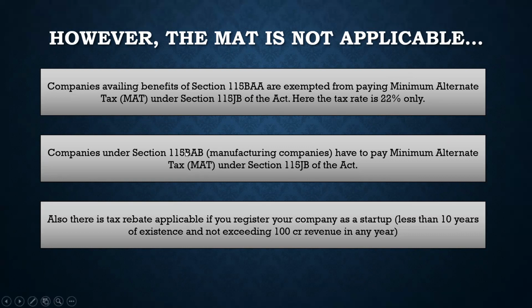However, if your company falls under 115 BAB, which are usually manufacturing companies, then they have to pay the minimum alternate tax, right? So usually even the manufacturing companies would try to come under this section where the tax rate is only 22%, and there is no problem of paying the minimum alternate tax, right? Also, there is tax rebate applicable if you register a company as a startup.